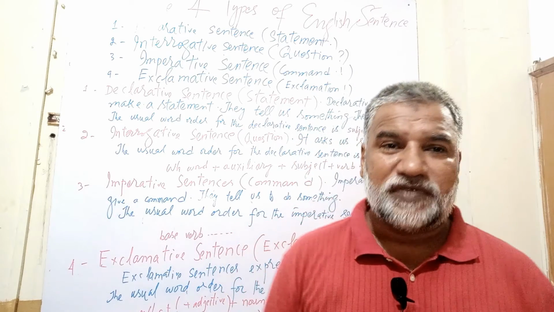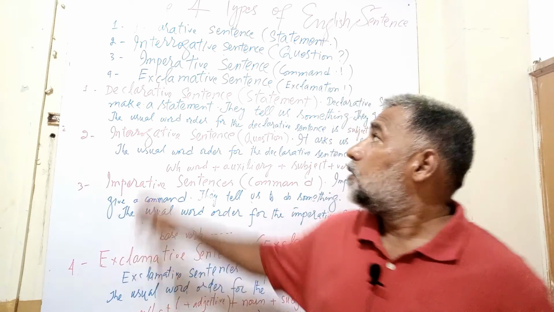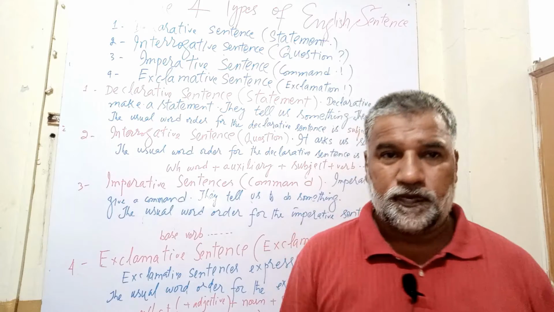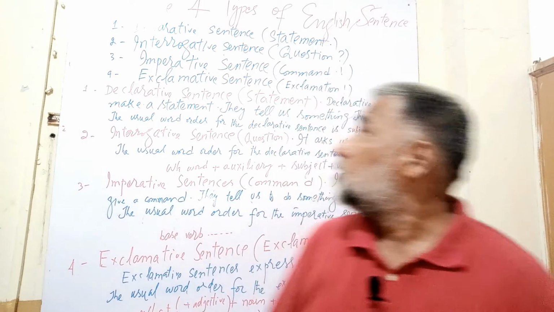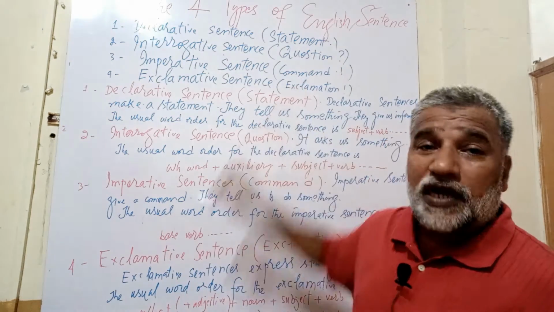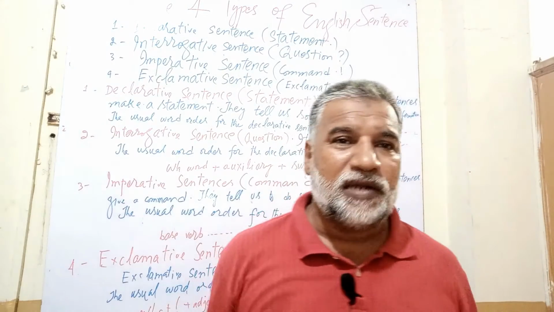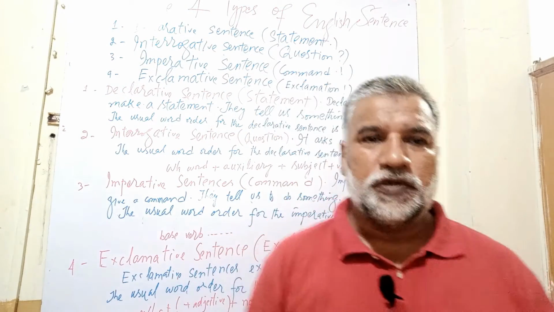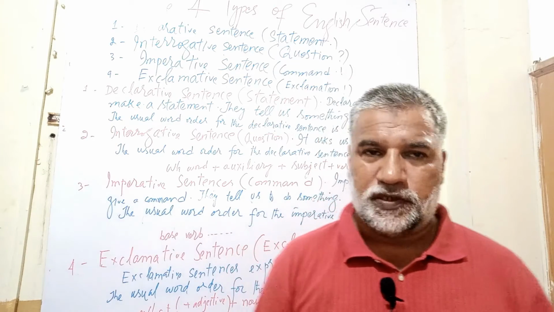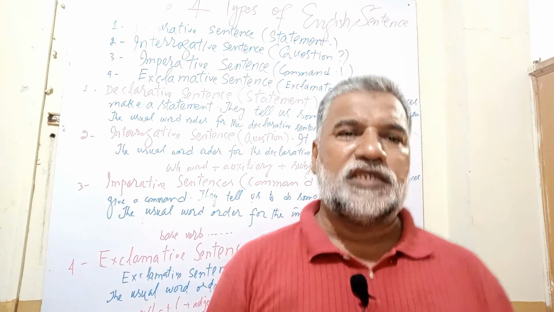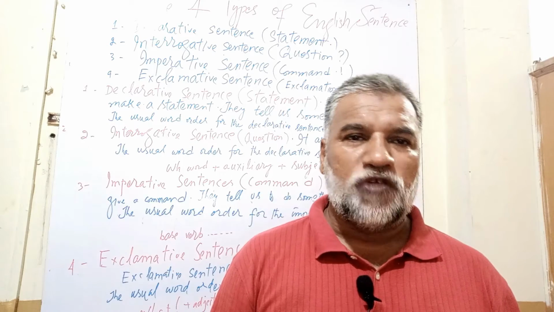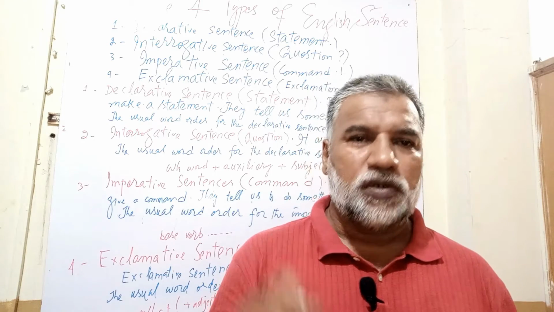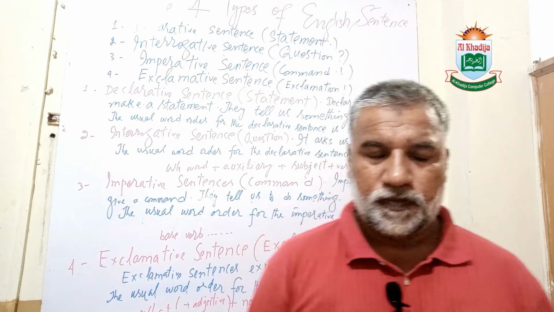And the third type of sentences are imperative sentences. So they give a little bit of command. They give us command, request, order. You know, they convey this sort of messages. So these sentences usually end on a full stop and sometimes on a sign of exclamation.